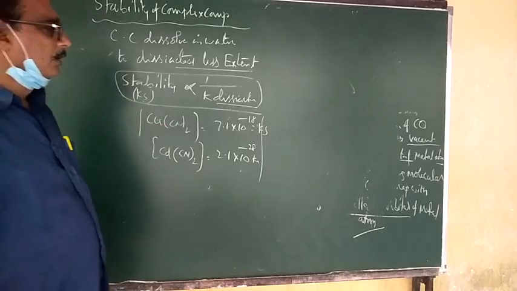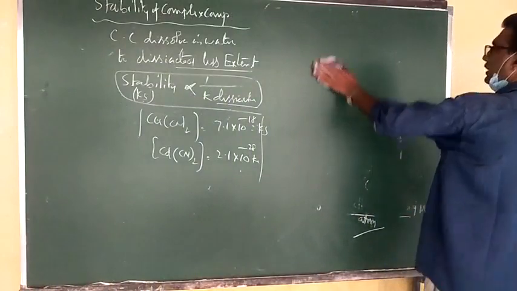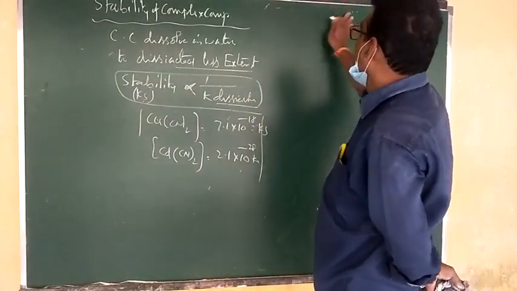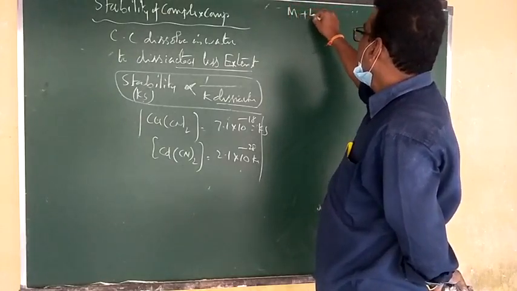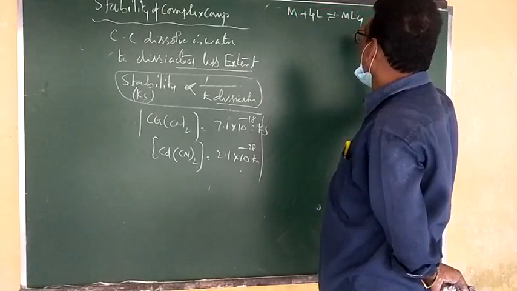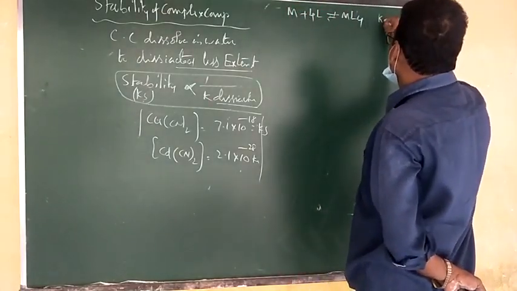But today we have to discuss a metal bonded with a number of ligands. So how do we express the stability of the complex? Suppose M plus 4 ligands gives rise to ML4. Now, how do we write the stability constant?